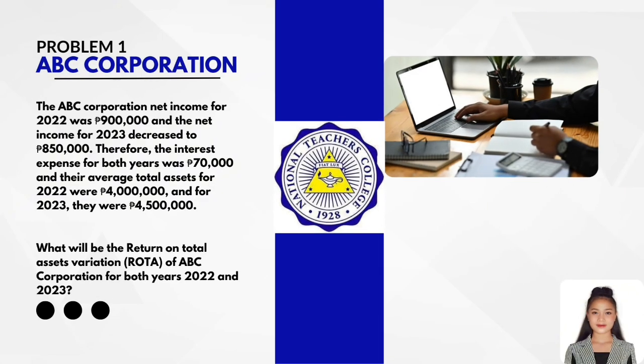Problem 1. The ABC Corporation's net income for 2022 was 900,000 pesos, and the net income for 2023 decreased to 850,000 pesos. The interest expense for both years was 70,000, and their average total assets for 2022 was 4 million and for 2023 is 4,500,000. So the question here is, what will be the return on total assets, or ROTA, of ABC Corporation for both years 2022 and 2023?